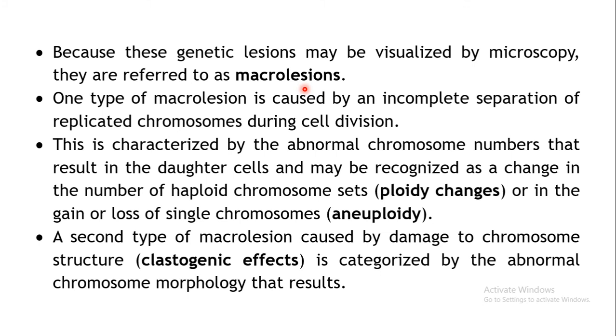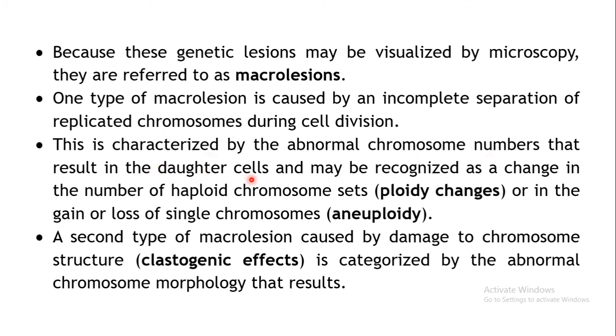Now there are certain types of macro lesions which may take place. One type of macro lesion is incomplete separation of the replicated chromosomes. During cell division, the chromosomes replicate, right, and then they separate from each other. When they do not separate, or there is incomplete separation, it may result in lesions in those particular chromosomes. So there may be abnormal chromosome numbers in the resultant daughter cells.